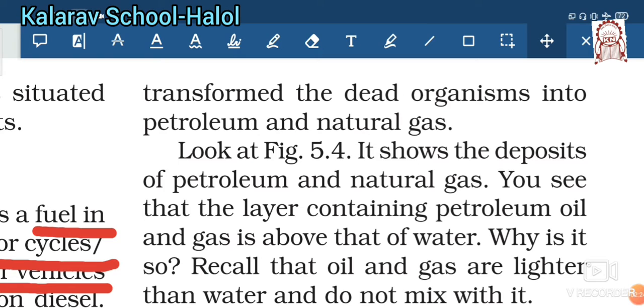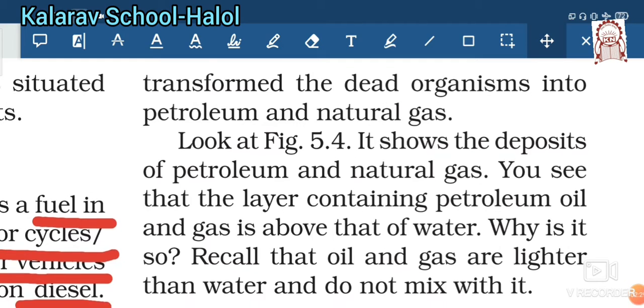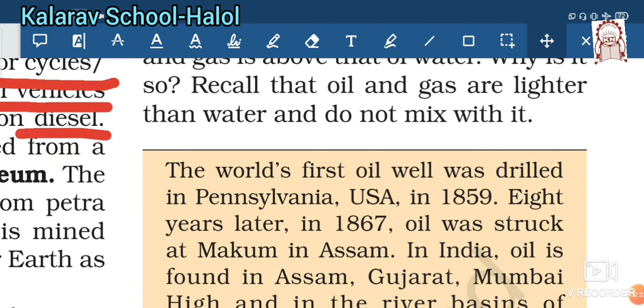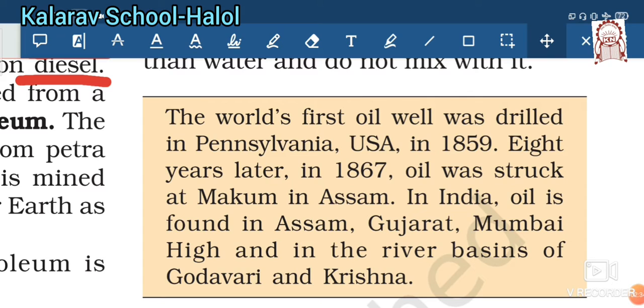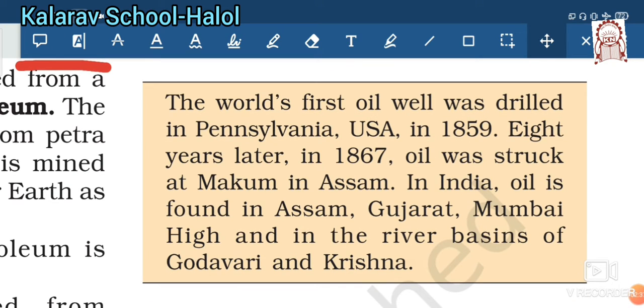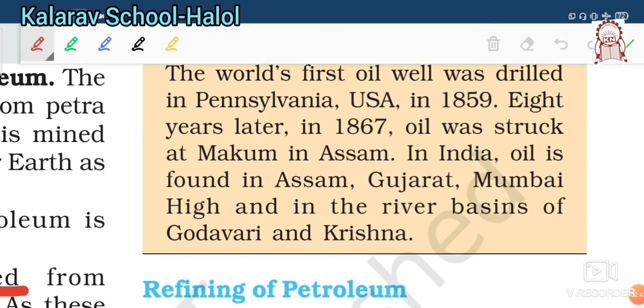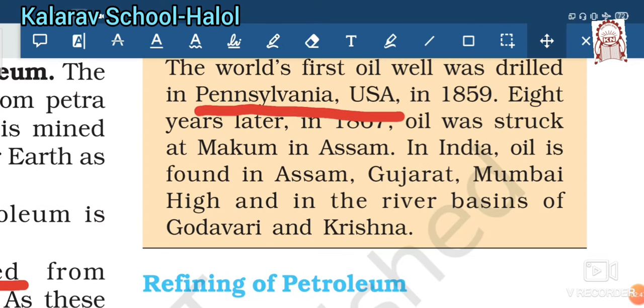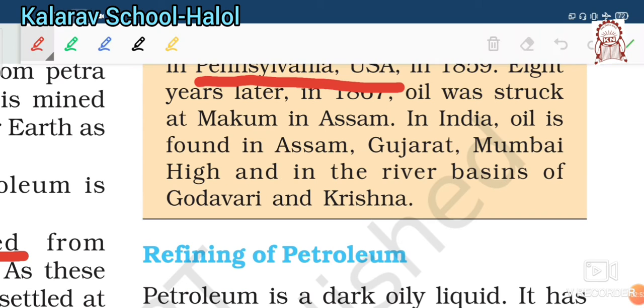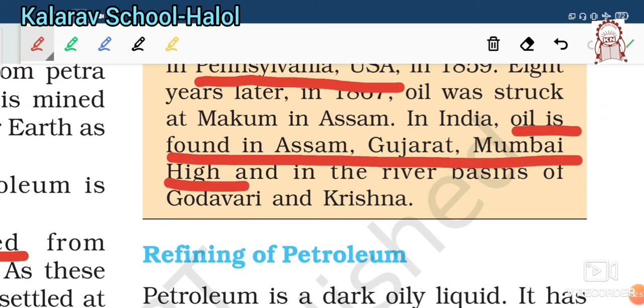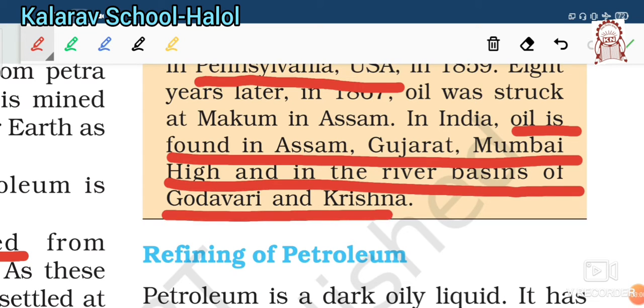So figure 5.4 shows the deposits of petroleum and natural gas. Here it is interesting to note that the world's first oil well was drilled in Pennsylvania in the USA. So note down, Pennsylvania in the USA is where the first oil well was drilled, in 1859. It is also known that in India oil is found in Assam, Gujarat, Mumbai High and in the river basins of Godavari and Krishna.